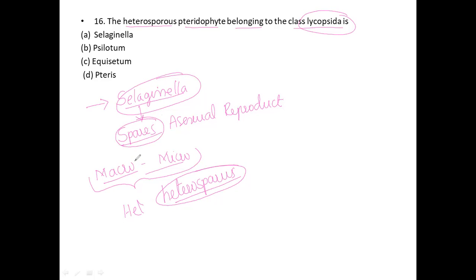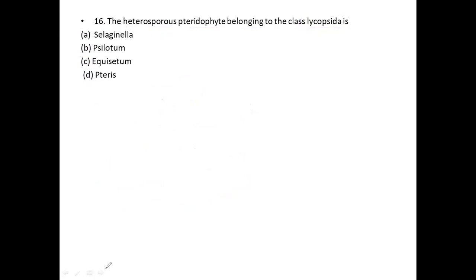Selaginella produces two different types of spores, macrospore and microspore. That condition we call heterosporous. That is Selaginella, not Stylotum, not Equisetum, not Pteris. So Selaginella is the correct option for this question. Okay, I would like to move on to another question.